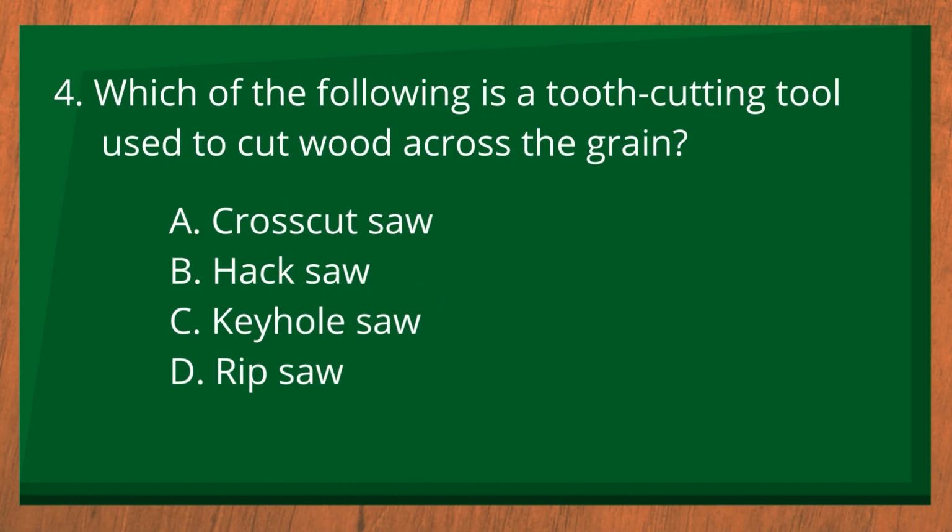Number 4. Which of the following is a tooth-cutting tool used to cut wood across the grain? A. Crosscut saw. B. Hacksaw. C. Keyhole saw. D. Rip saw. The answer is A, crosscut saw.